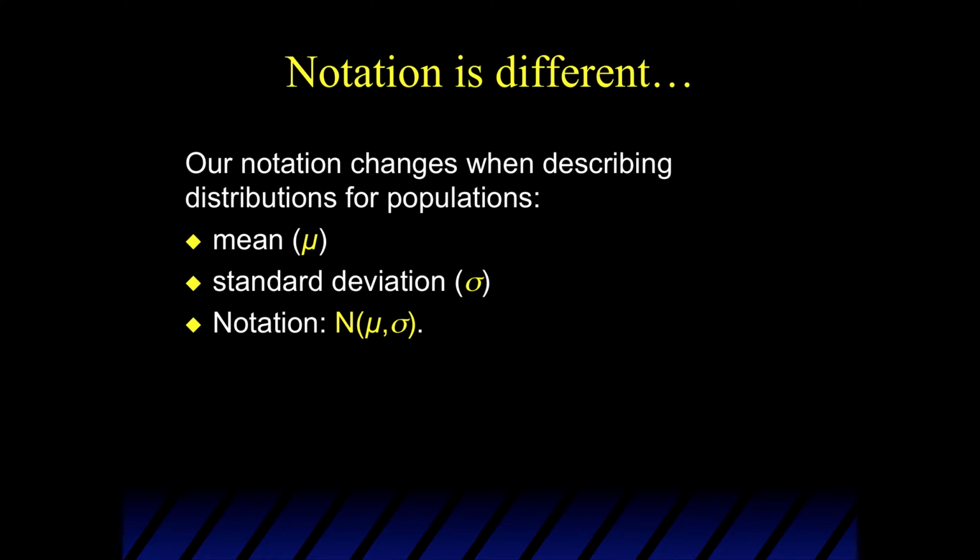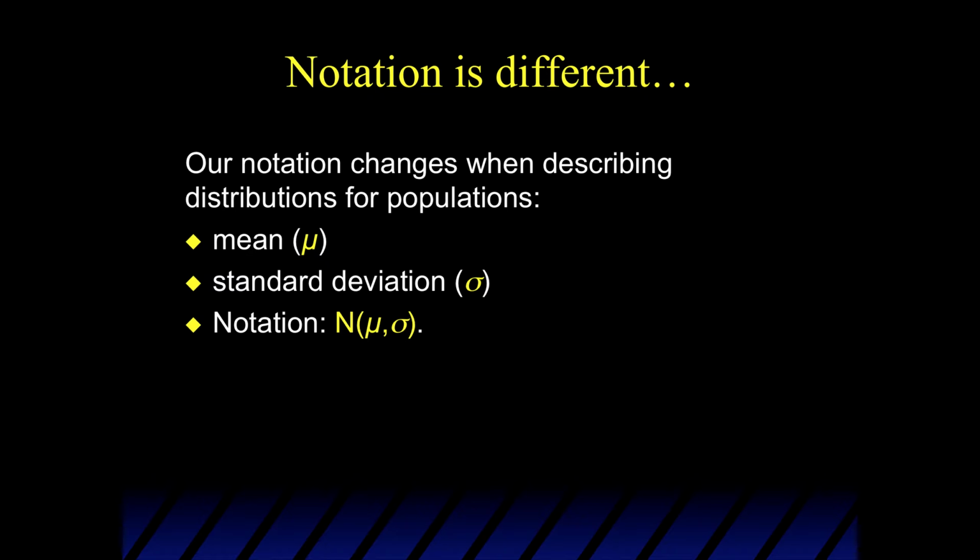Where we used to have a mean being x bar, now a mean for a population is mu. So guys, when we collect a mean from a population, the notation is mu. When we collect a mean from a sample, the notation is x bar. Similarly, for a standard deviation, the standard deviation for a population is sigma. And while we should know by now that the standard deviation for a sample is s.